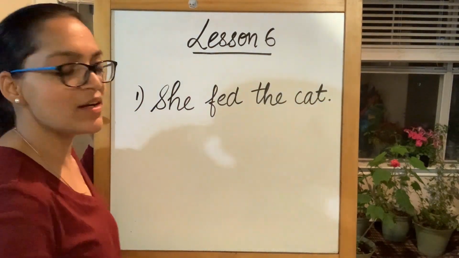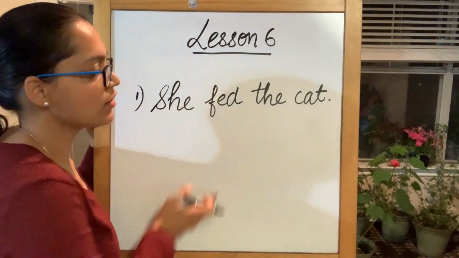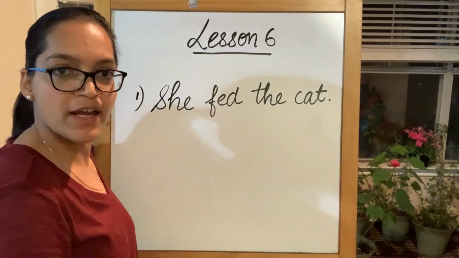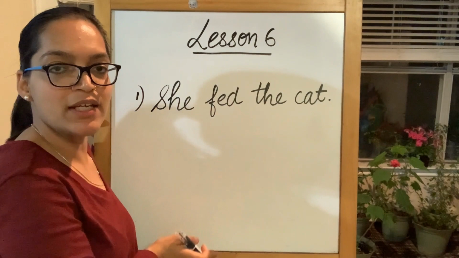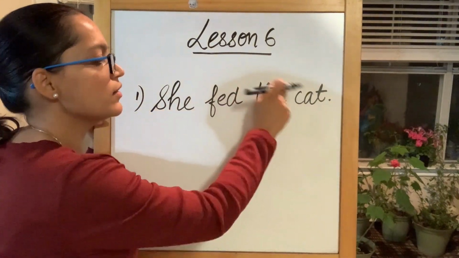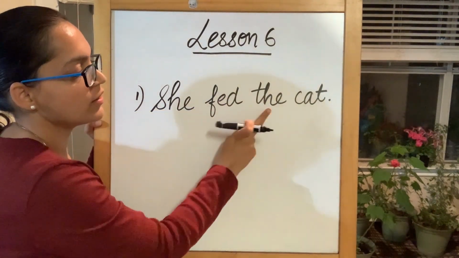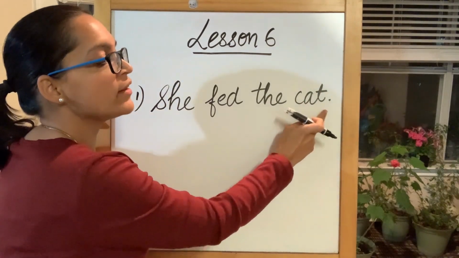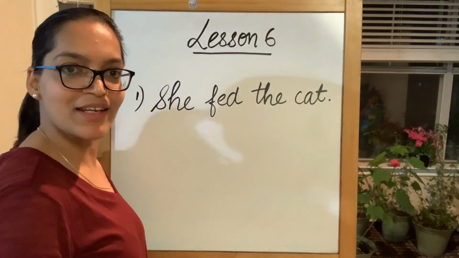Sight word she, sh, e, she, fed, fed, the, sight word again, the. She fed the cat. Easy, isn't it?